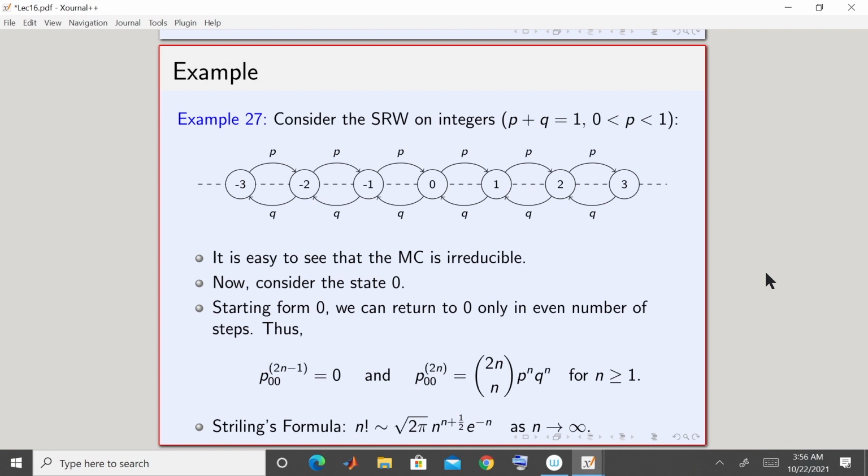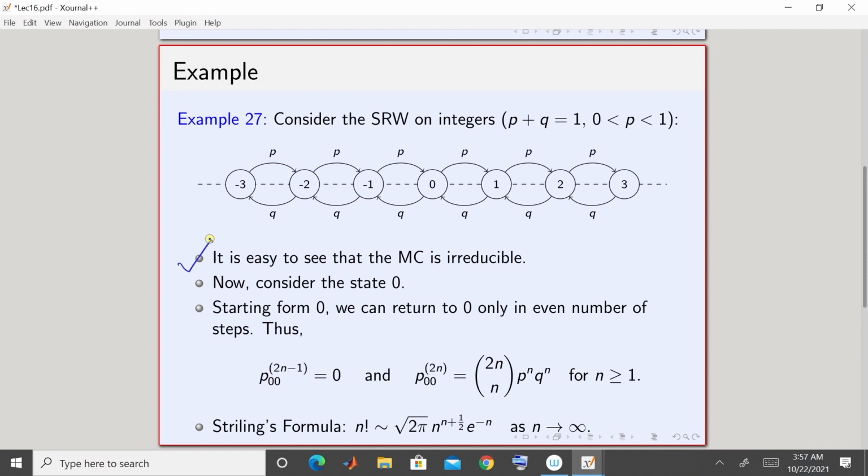Now, it is very easy to see that this is irreducible, because you can go from any state to any state. It is easily seen from the transition diagram. Take any two states i and j; you can go from i to j.